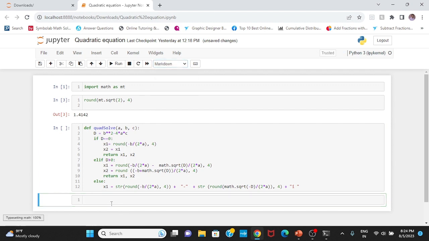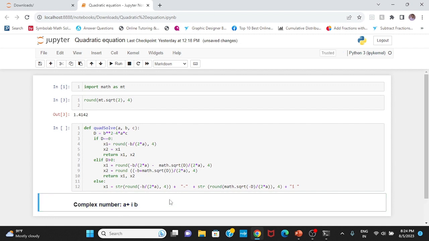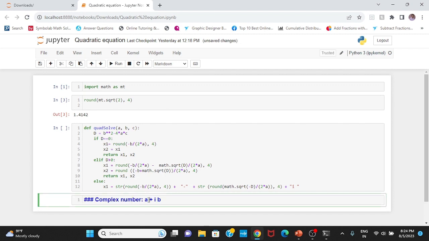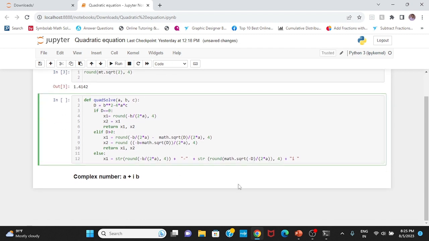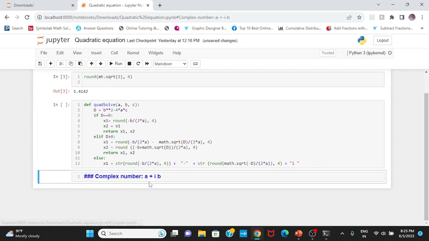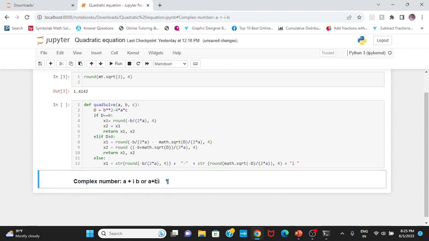A complex number is written like a plus ib, so I have to write the solution in this form, a plus iota b, or a plus b iota. This is also a form.